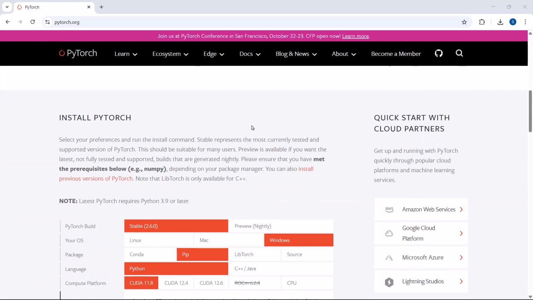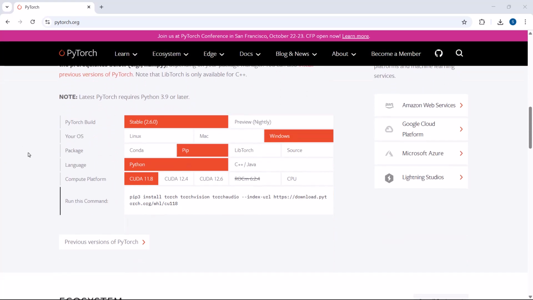Now scroll down to this section, and if you see the versions here, by default the PyTorch build is stable 2.6.0. Always pick the stable version. For your operating system, mine is Windows, so depending on your operating system you'll have to choose Linux, Mac or Windows.